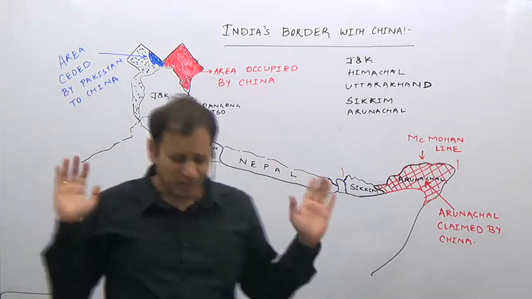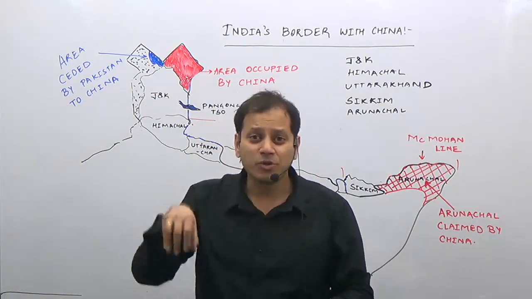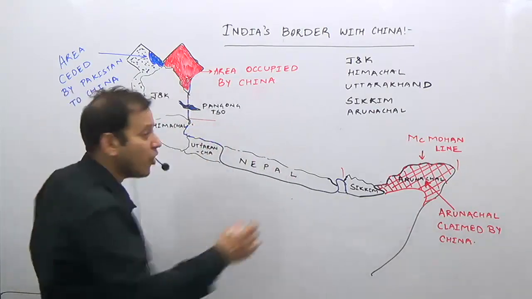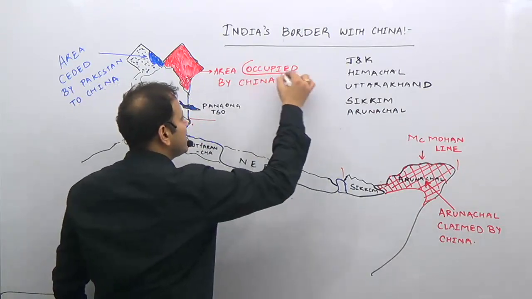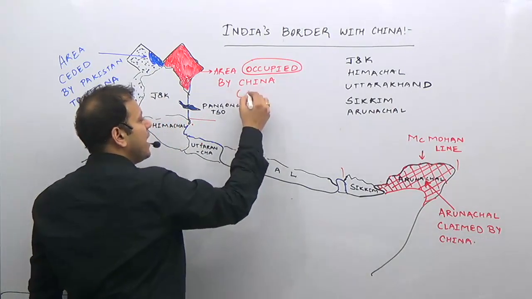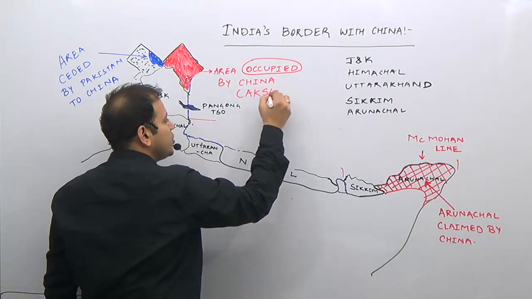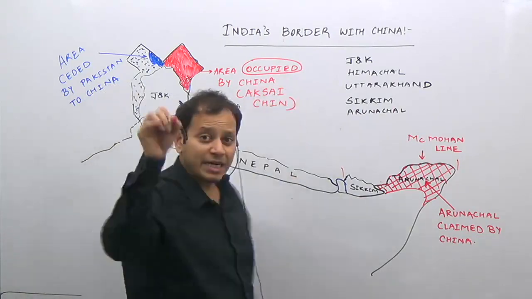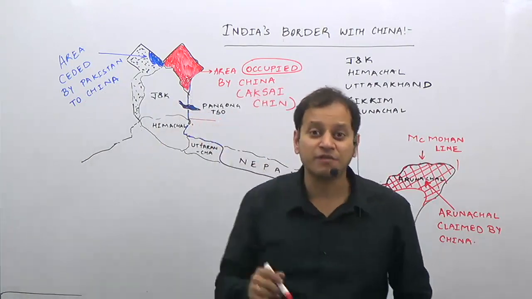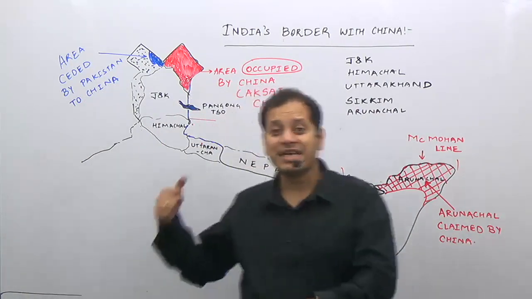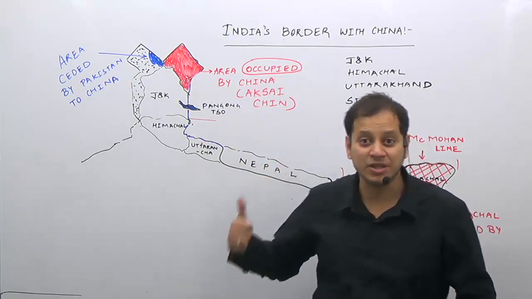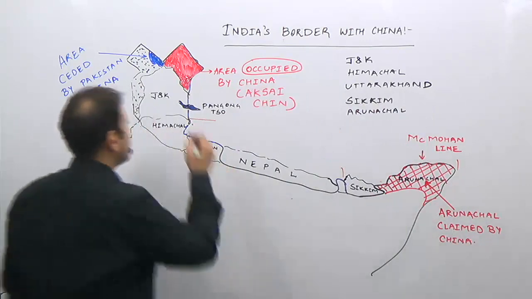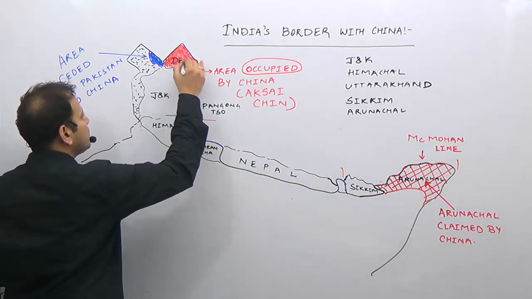Now, forget about the history. What is the actual position here? The actual position is that China has illegally occupied this area. This is an area occupied by China, and it is known as the Aksai Chin region. If you look into your atlas, open your page of the Jammu Kashmir physical map, you will see this area as the Depsang Plains region. You will see this area as the Soda Plains region.